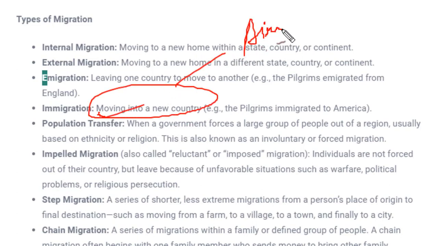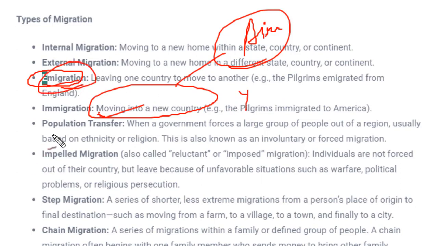You have to sign immigration papers and complete your documents. Similarly, when someone is coming to your country, they will immigrate. They will be immigrating to your country. But when you yourself are leaving the other country and coming back to your country, that would be called emigration.